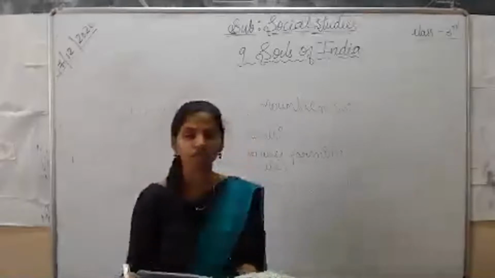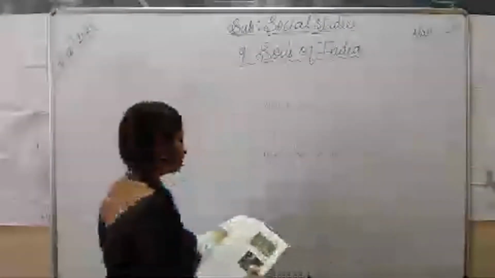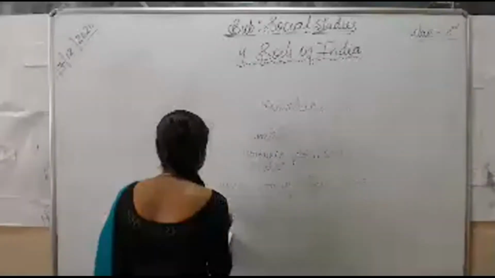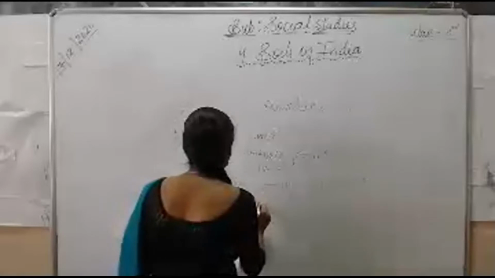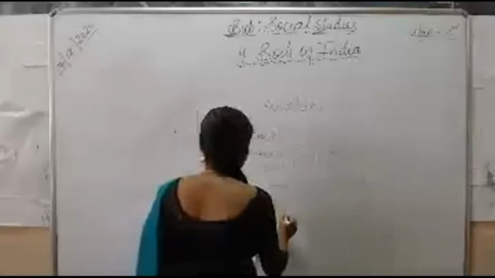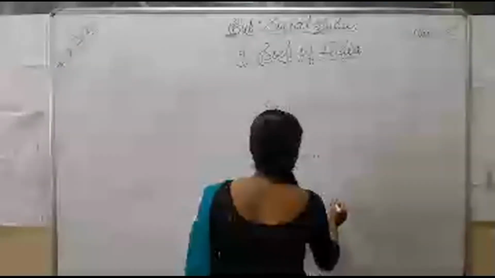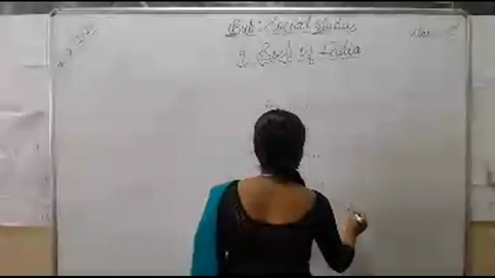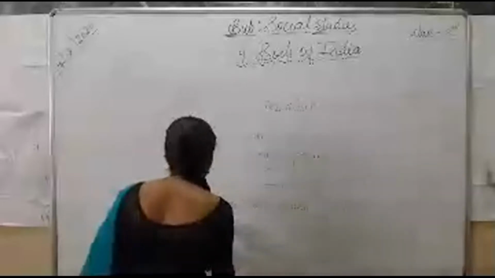Usually this type of mountain soil can be found in hilly areas like Uttarakhand, Jammu and Kashmir, and Himachal Pradesh.